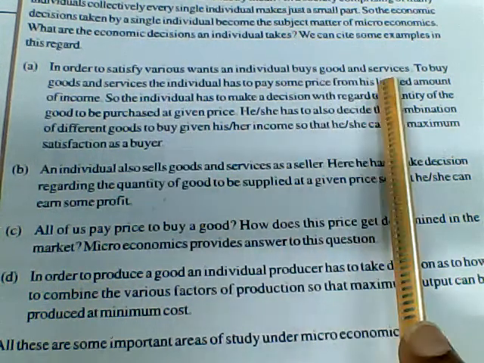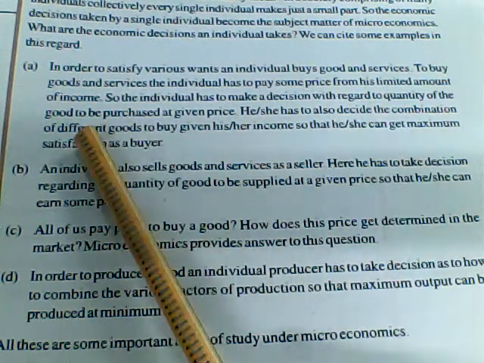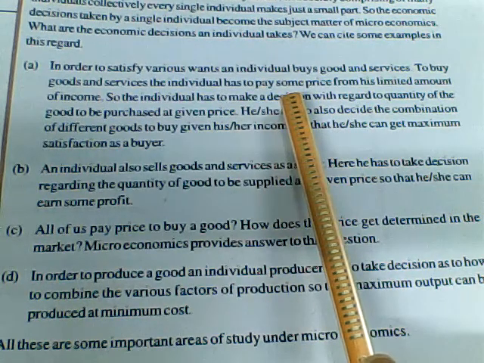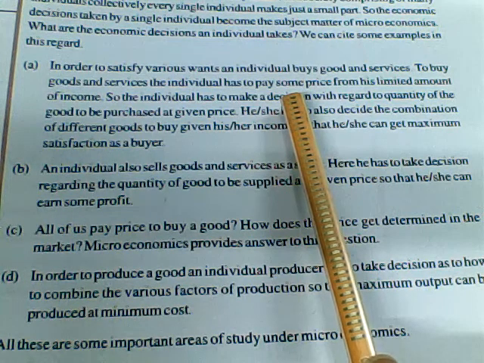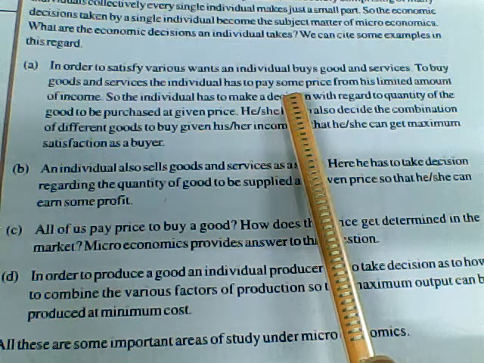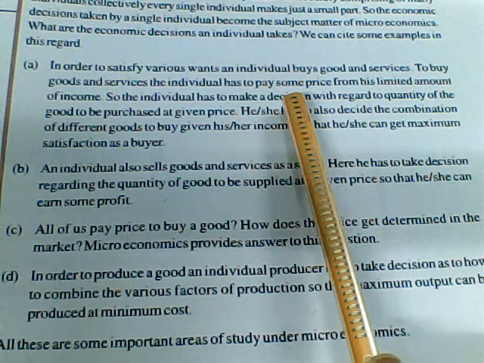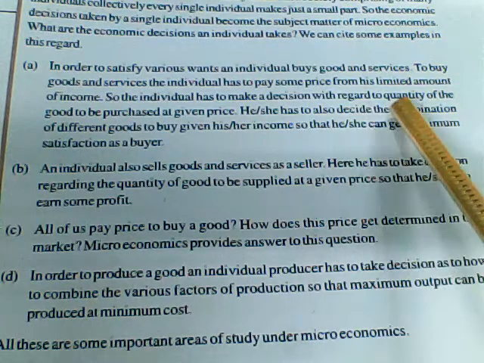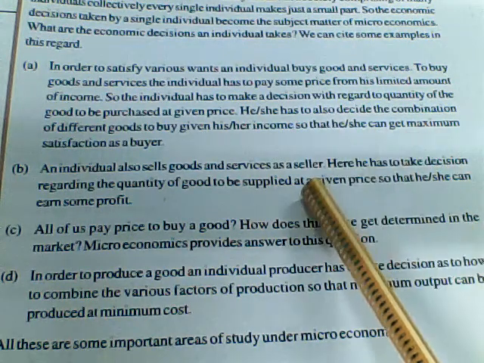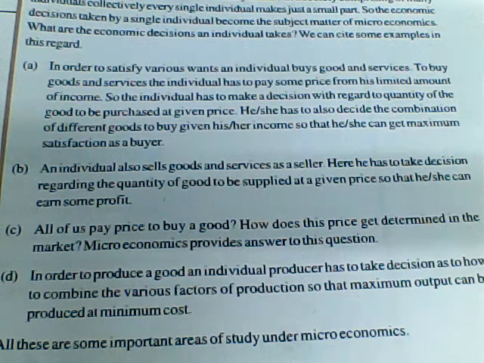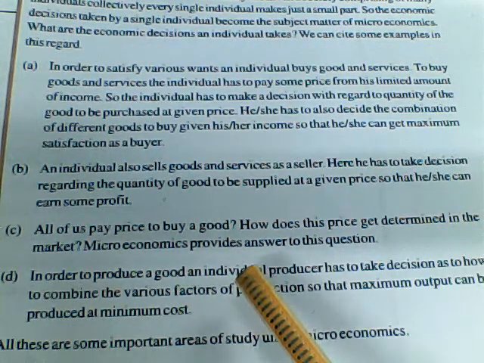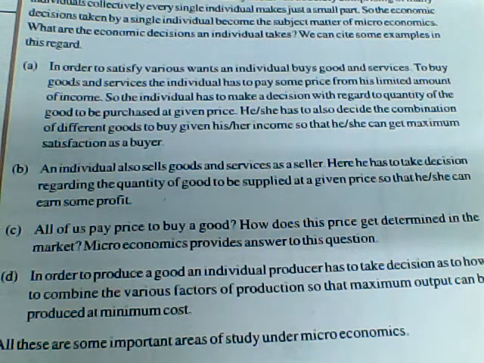So they buy goods and services. For goods and services, the individual has to pay some price. So whatever we want to buy, we will not get it for free. We have to give for it. See, for example, we have an earning of 10,000 rupees. In the 10,000 rupees, we need to make a budget which shows like 2,000 goes for rent, 1,000 goes for grocery, 1,000 goes for other expenses, 1,000 goes for electricity bill. All these proportions we are going to pay.